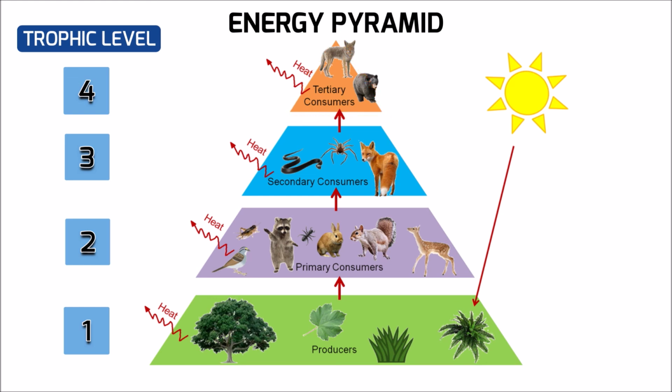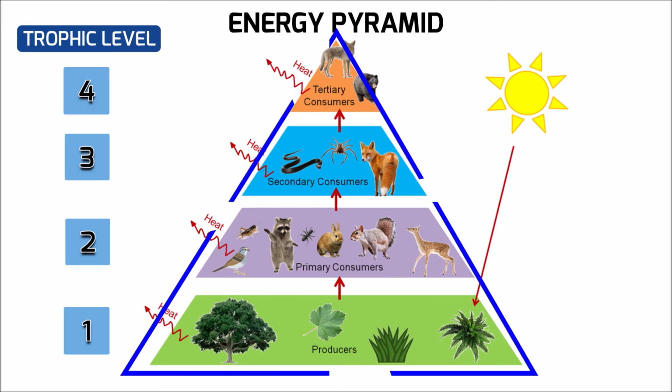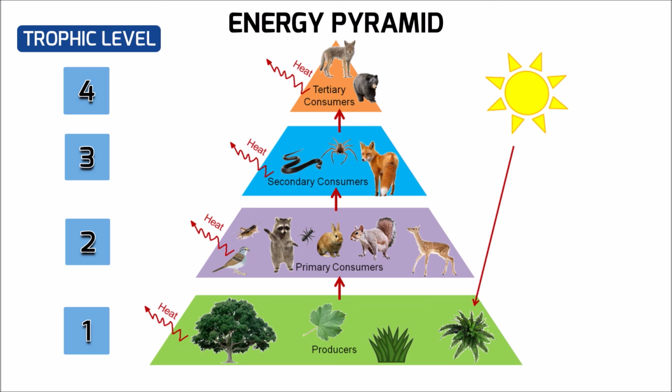Children, it's interesting to know that energy pyramids that are used to represent flow of energy in an ecosystem are shaped like a pyramid because energy is lost at each trophic level. Only 10% of the energy is passed from one trophic level to the next in an ecosystem. The rest is lost largely through metabolic processes in the form of heat.